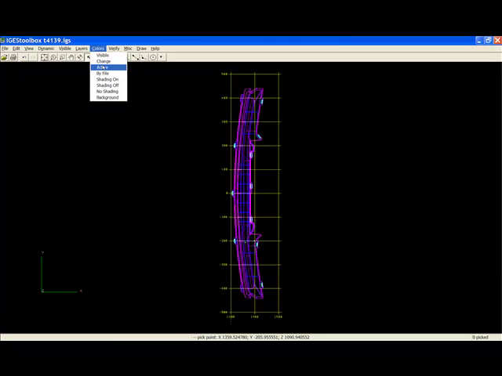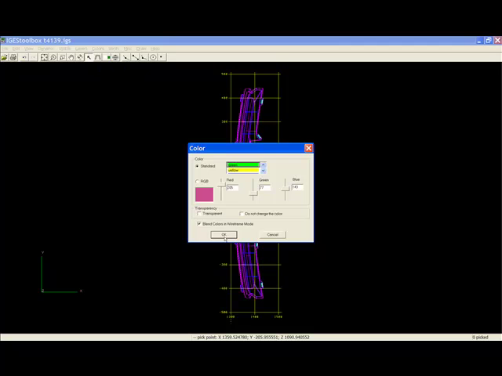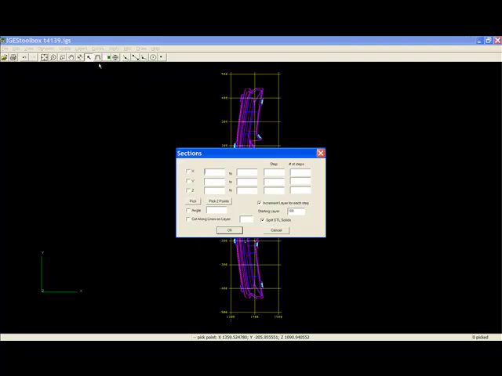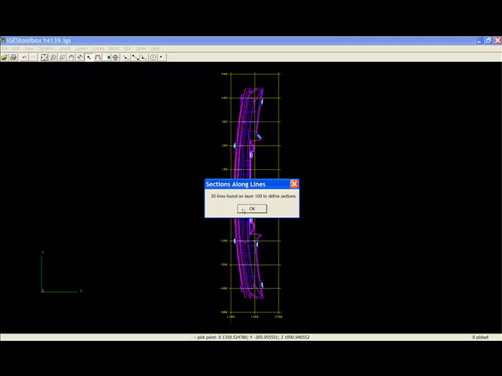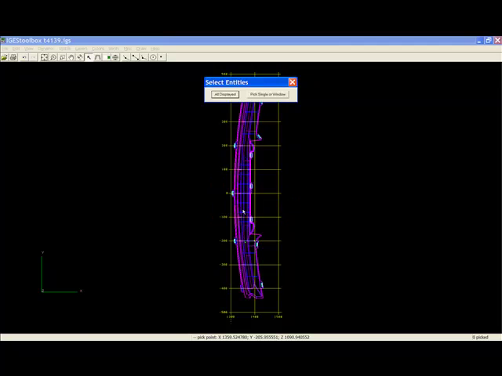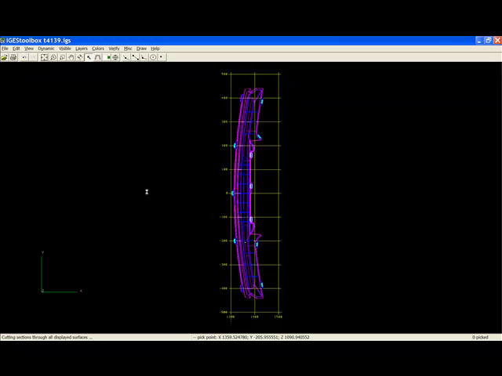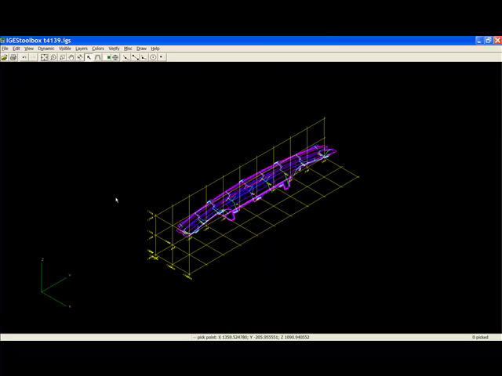Now I'm going to go up and quickly set my active color to green, and then I'm going to select the cut section icon again. So from here in the dialog box, I'm going to cut along the body lines that I've put on level 100. To avoid having a whole bunch of sections cut in the same level, I can tell Iges Toolbox to place the new sections on levels starting with level 101. The program tells me that it's found all the lines on level 100, and I'll go ahead and cut the sections.